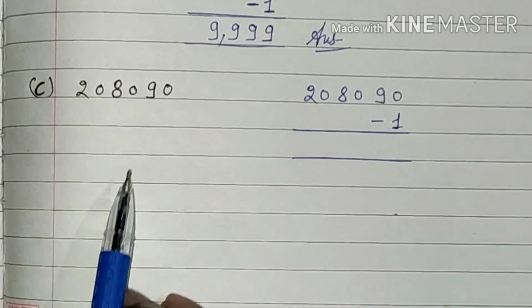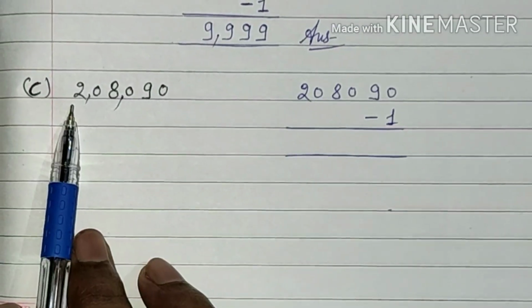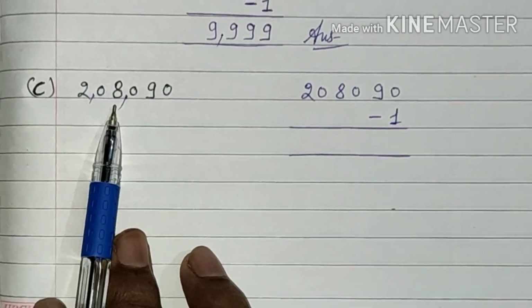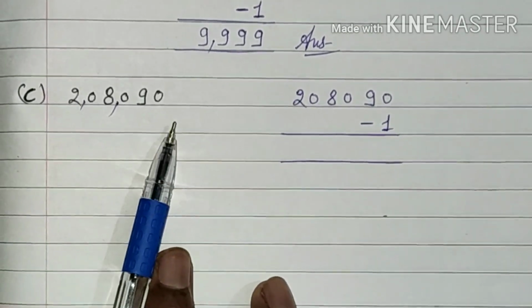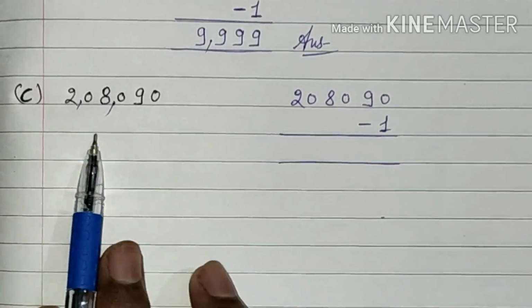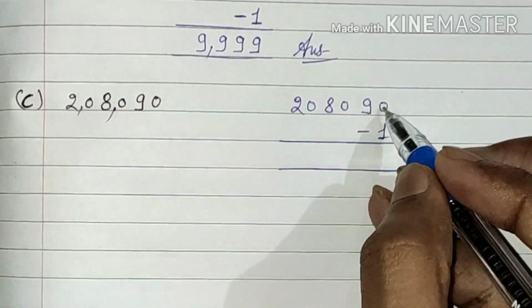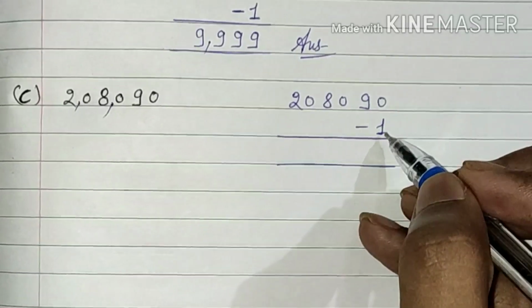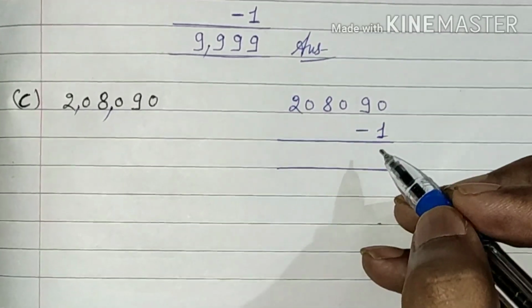Now part C. In part C we are having 2,08,090 and we will have to find out the predecessor of this number. For the predecessor we will have to subtract 1 from this given number. We cannot subtract 1 from this 0, so we will take a carry.